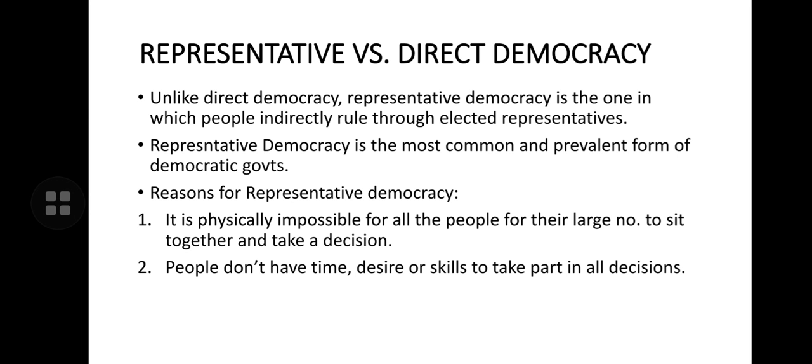Now, the difference between representative versus direct democracy. Unlike direct democracy, representative democracy is the one in which people indirectly rule through elected representatives. So, in a representative democracy, we elect the representatives, and they rule on behalf of us. Whereas in a direct democracy, which can be fit only for a place where population is less, or the initial form of democracy might be of that form only, or the government at a local level only can be more of a direct democracy nature.